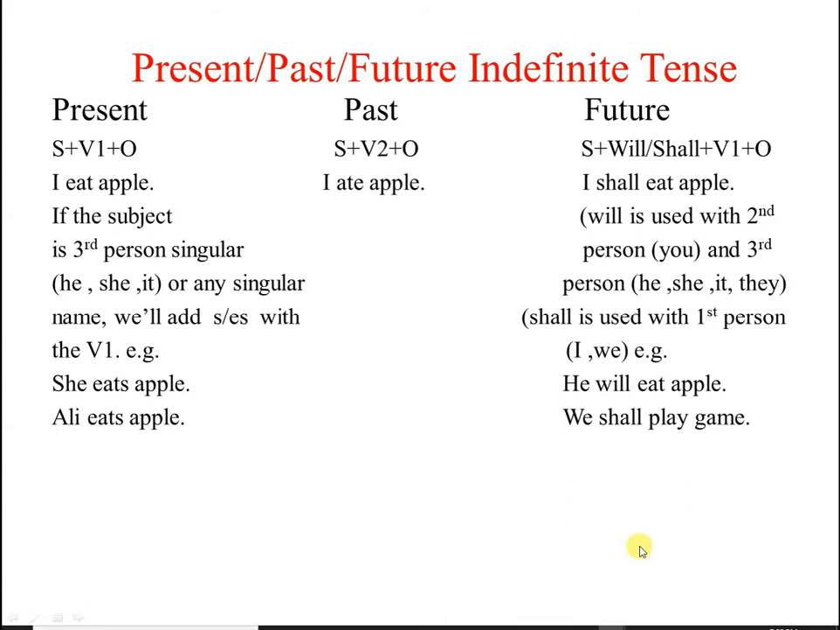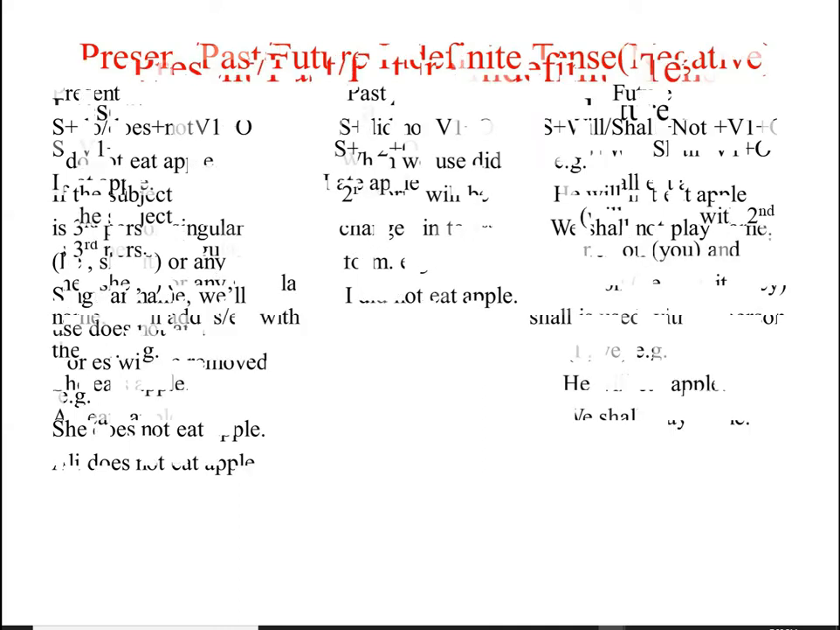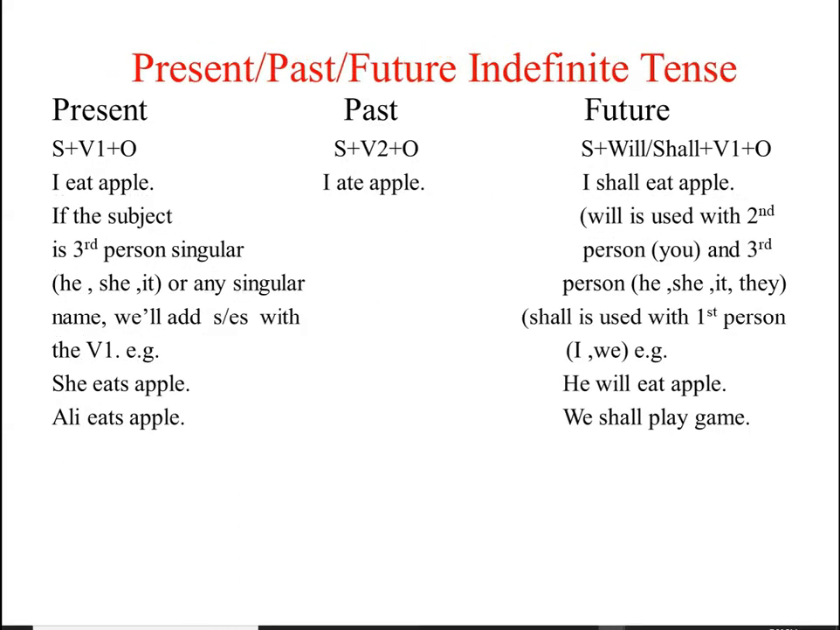Now come to the past indefinite tense. Let's see, where do we use past indefinite tense? Actually, past indefinite tense is used to show that a completed action took place at a specific time in the past. Okay? It is also frequently used to talk about past habits.